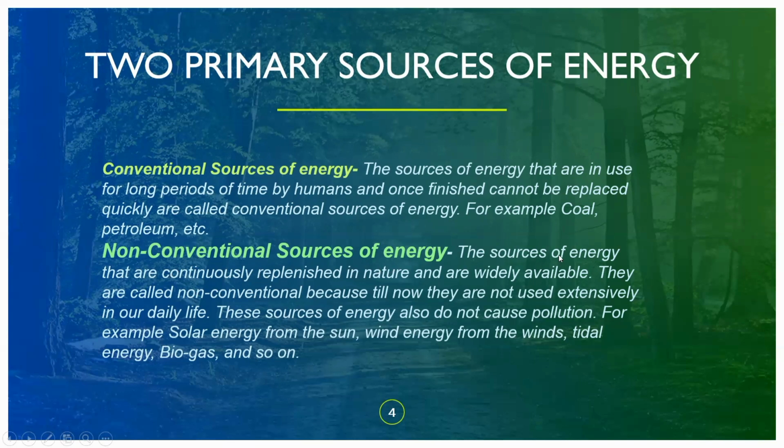Non-conventional sources of energy are the sources of energy that are continuously replenished in nature and are widely available. They are called non-conventional because till now they are not used extensively in our daily life. These sources of energy also do not cause pollution. For example, solar energy from the sun, which is a natural form of energy that has many benefits like heat, then wind energy from the winds, tidal energy from the tides, biogas, and so on.